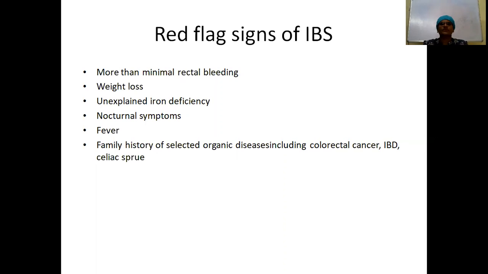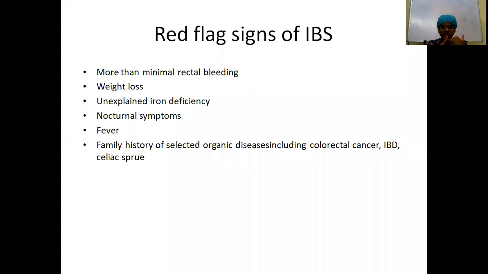What are the red flag signs of IBS? If there is more than minimal rectal bleeding, and that too in an elderly person, you definitely want to rule out malignancy. Unexplained weight loss or unexplained anemia, and nocturnal symptoms. Like we saw in the diarrhea predominant type, passing stools is almost never or rarely at night, because it's a functional disorder. During sleep the sympathetic activity will decrease, and there will be no stress, so there will not be nocturnal symptoms. So once you're having nocturnal symptoms, that is a red flag sign of IBS.